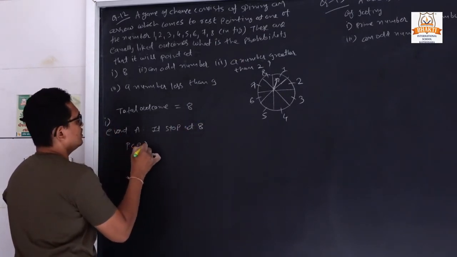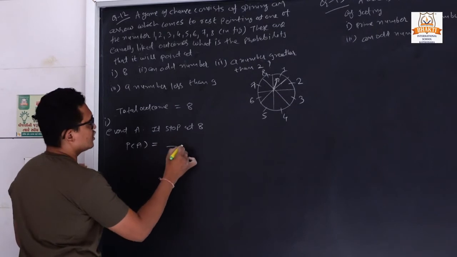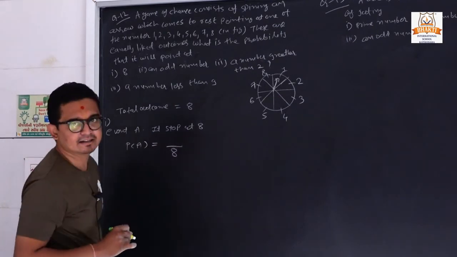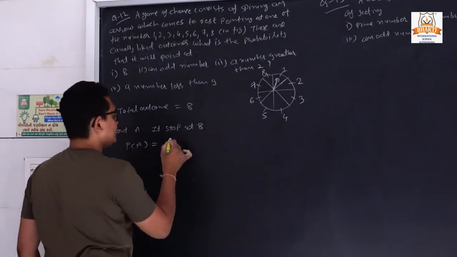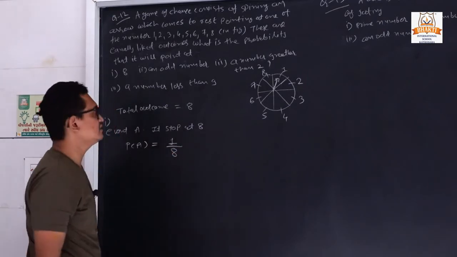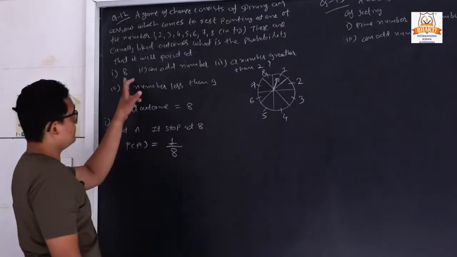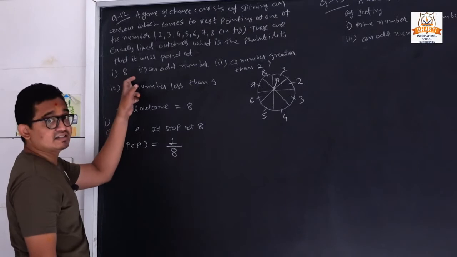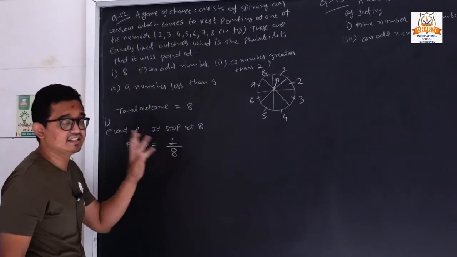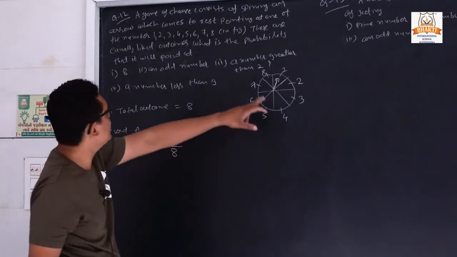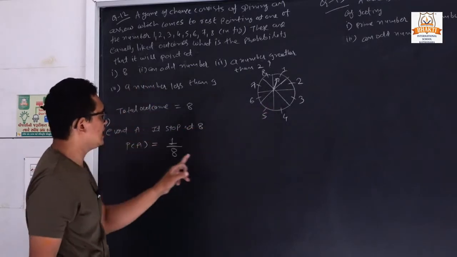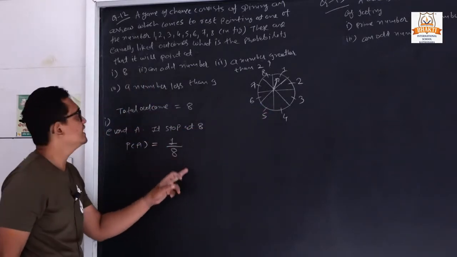So P of A is equal to total possible outcomes, it is 8, and it stops at 8, it has only one chance, so it is 1 by 8. Sometimes they are also asking 6. So once again the answer is the same, 1 by 8. If they are asking 3, once again the answer will be the same, 1 by 8.